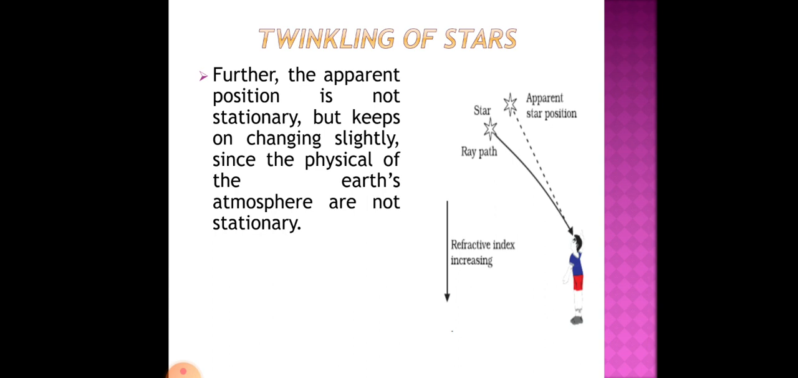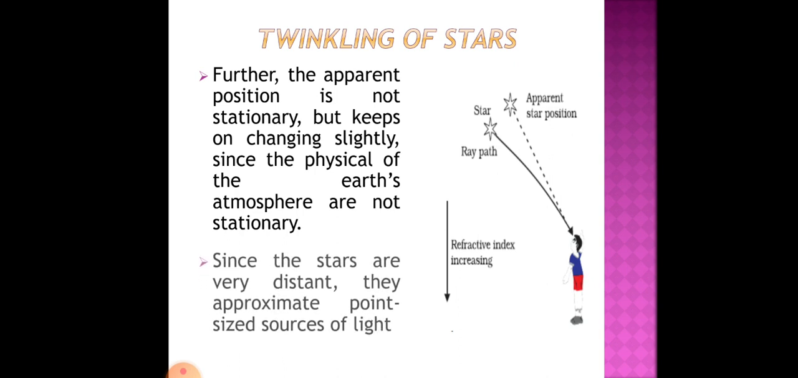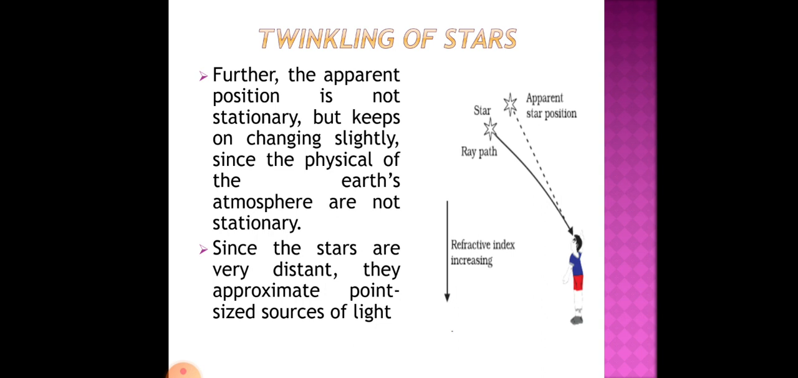Further, the apparent position is not stationary but keeps on changing slightly, since the physical conditions of the earth's atmosphere are not stationary. So this apparent position of the star that we see doesn't remain the same, it keeps on changing. Since the stars are very distant, they approximate point sources of light. The stars are very far away from us, as a result we take them as point-sized sources of light.